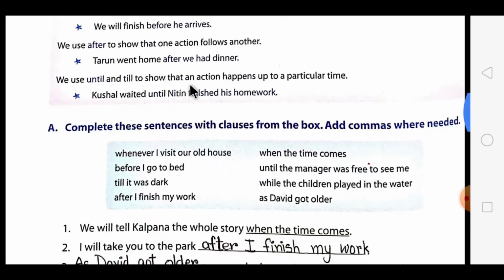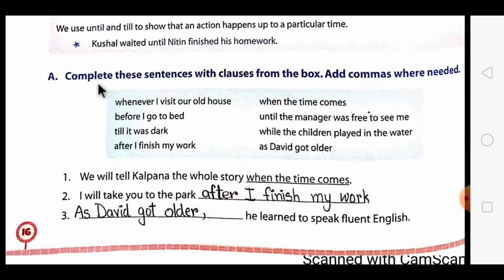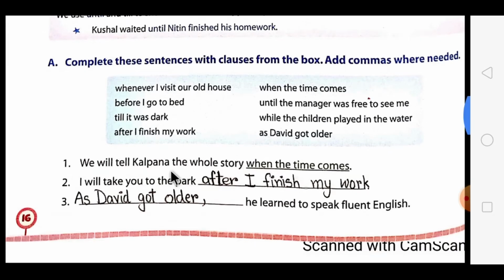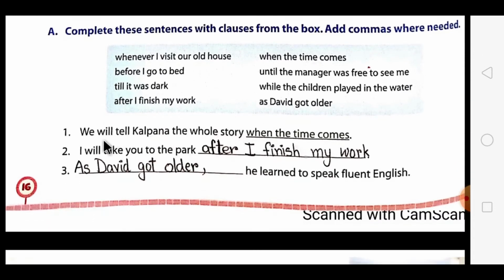Now the first exercise is to complete these sentences with clauses. Some help box is given over here. In that help box some clauses are given. According to the sentences you have to put the appropriate clause in the blank. The first one is: We will tell Kalpana the whole story. Which option is suited here? When the time comes. This one is already solved for you.